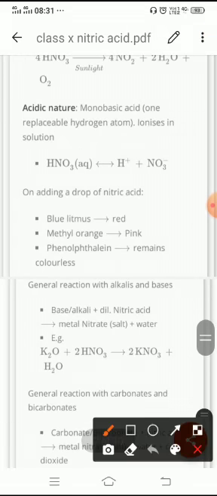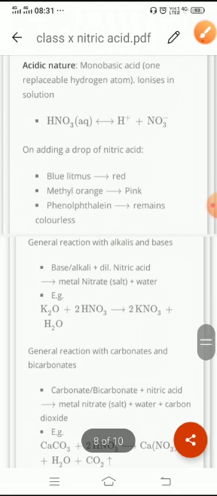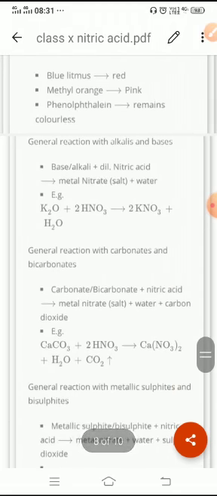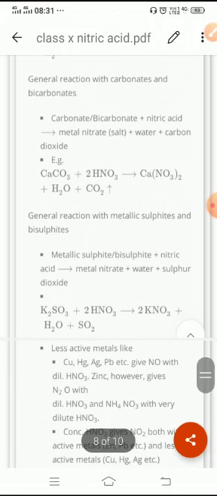Now coming to the general reaction with alkalis and bases. Alkali soluble bases. So with alkali it gives a neutralization reaction. It reacts with metal oxides to give salt and water. With bicarbonates and carbonates it also gives nitrates, releases carbon dioxide and water. With metal sulfide it gives salt, water and sulfur dioxide.